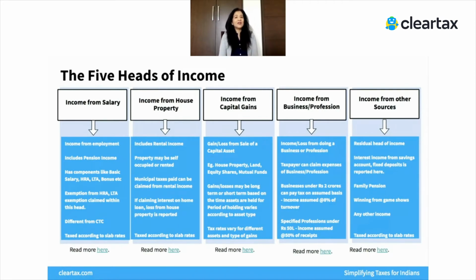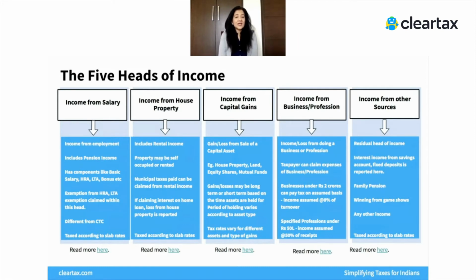You may also have a loss from a house property. That's when you're not earning a rental income, but you're still having an interest outgo, which is when you have a loss from the head house property.